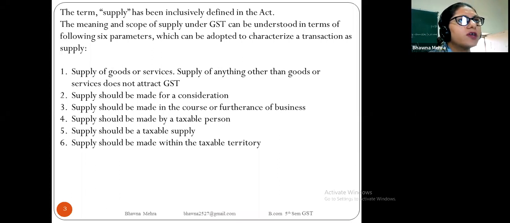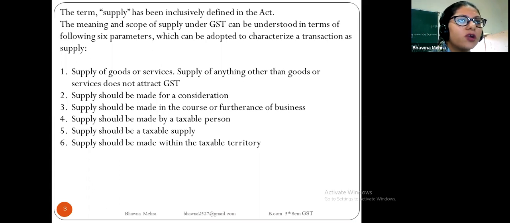First of all, we have to take into consideration the supply of goods and services. Supply of anything other than goods or services does not attract GST. If there is a supply of something other than goods and services, it is not included in the GST.